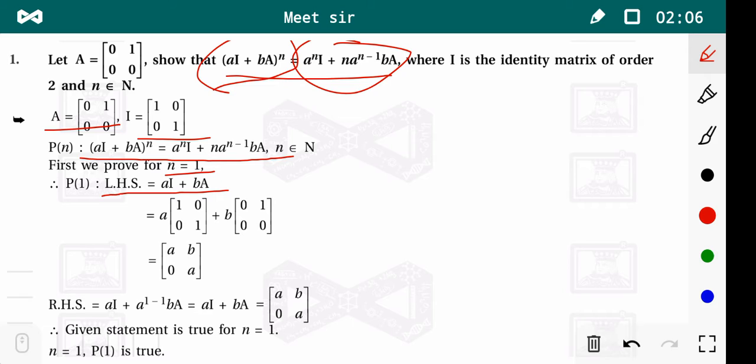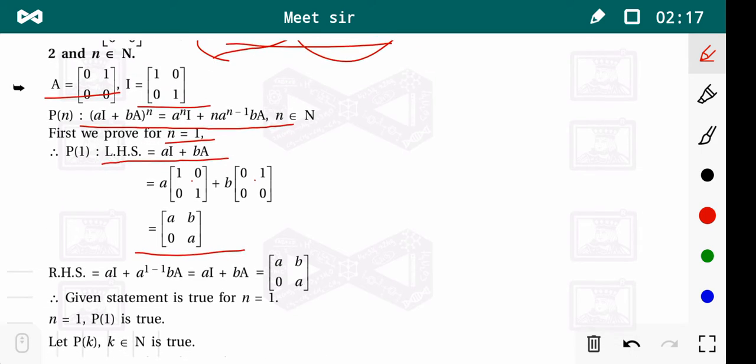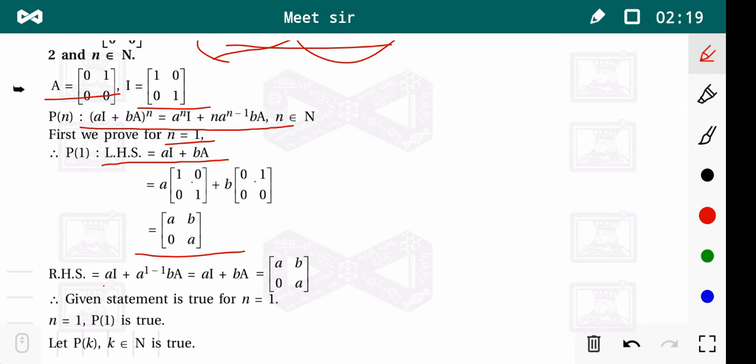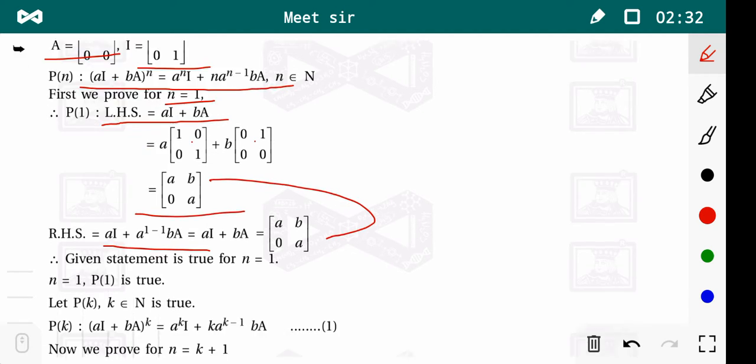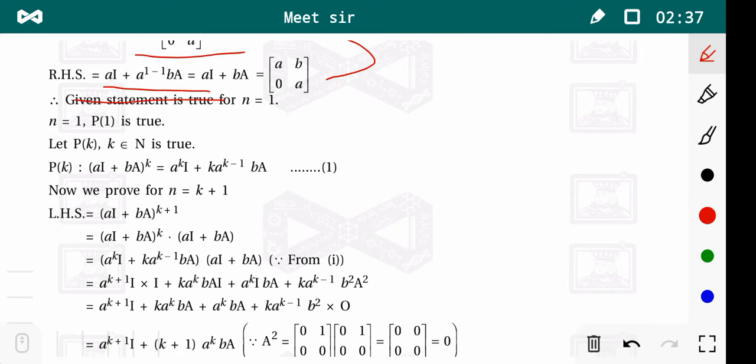Now we put the values of I and A, and then adding we get the matrix [a b; 0 a]. Now in RHS, if we put n equal to 1, then RHS is a^1 I plus a^(1-1) b A, that is aI plus bA, that is [a b; 0 a]. That is, the RHS and the LHS are the same. That means the given statement is true for n equal to 1, that is P of 1 is true.